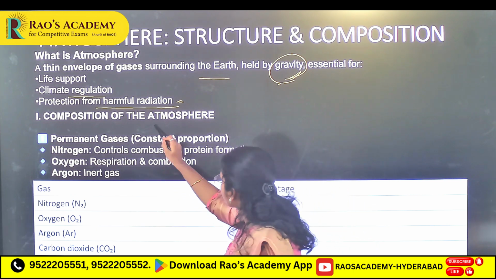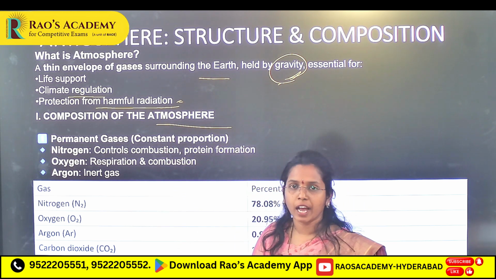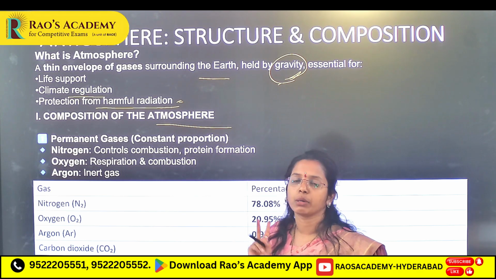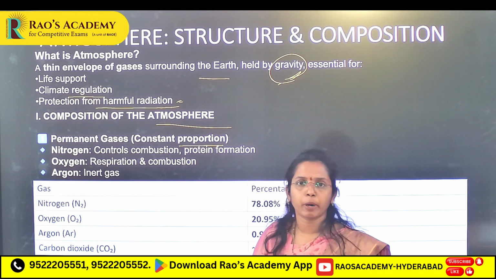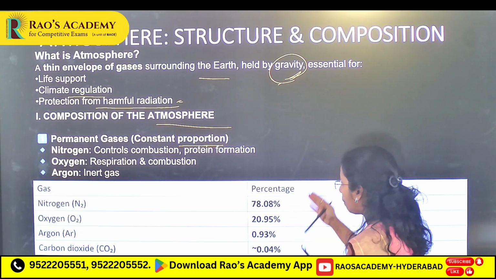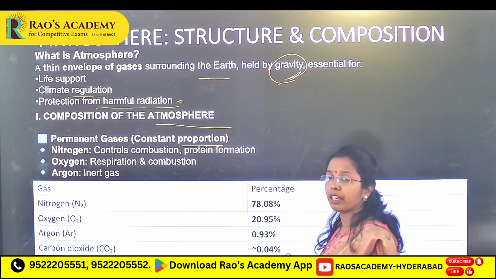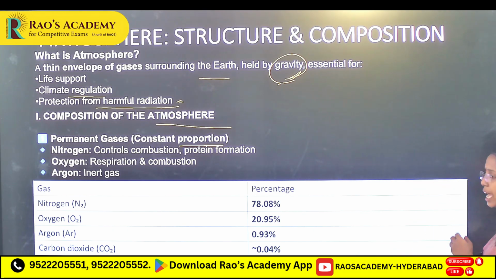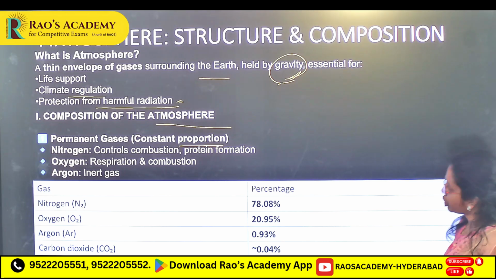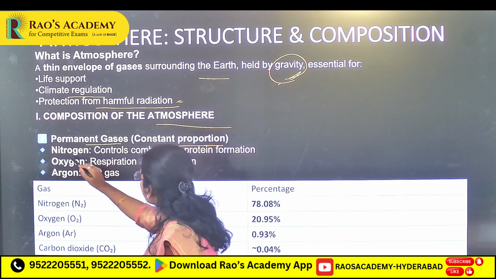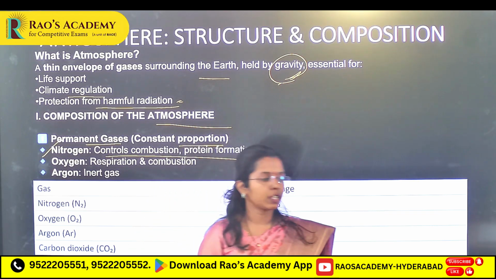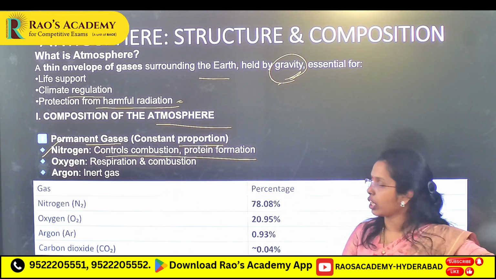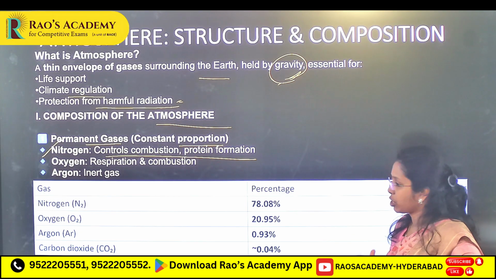Next, composition of atmosphere. We have two types of gases: permanent gases and variable gases. Permanent gases are present in constant proportion, meaning their percentage does not change much. But variable gases change in proportion based on climate change and other things. First, permanent gases. Nitrogen controls combustion and protein formation. In the nitrogen cycle we will see protein formation, and for plant growth nitrogen is very important.